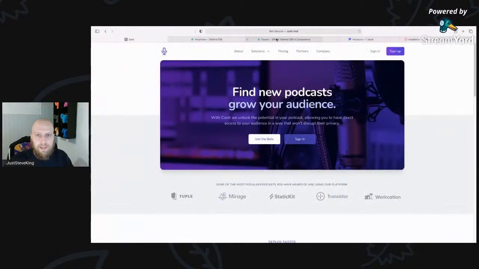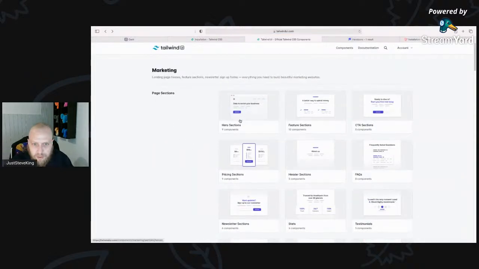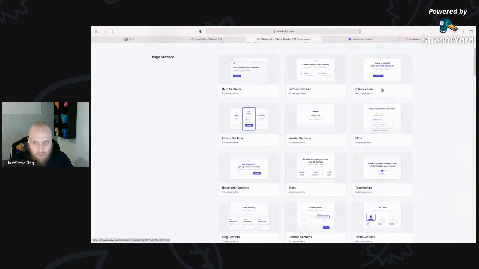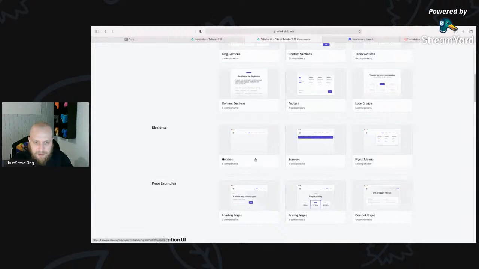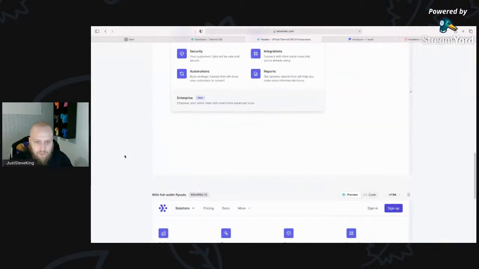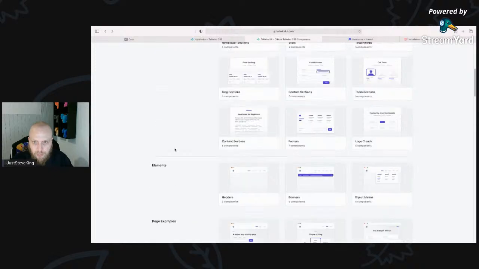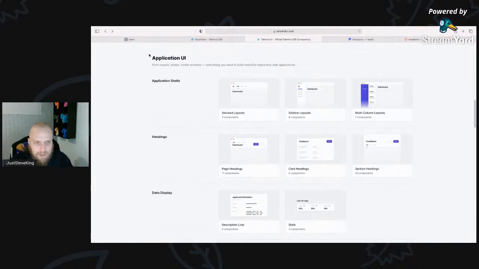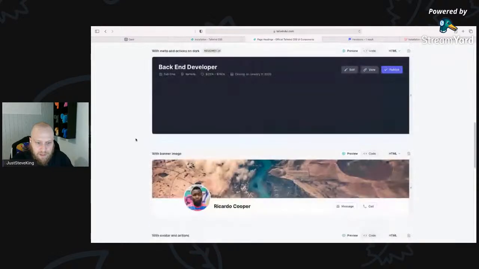What we're going to want to do here is, if we come back, we're going to want a page header of some description, aren't we? So hero, feature, none of these. Call to action, we're going to create one of those which we can drop onto pages. Testimonials, content headers. Nope, they are navigation headers. Let's keep scrolling. We're going into the app UI now instead, because I know they've got page headings within there. We can just grab something like this.